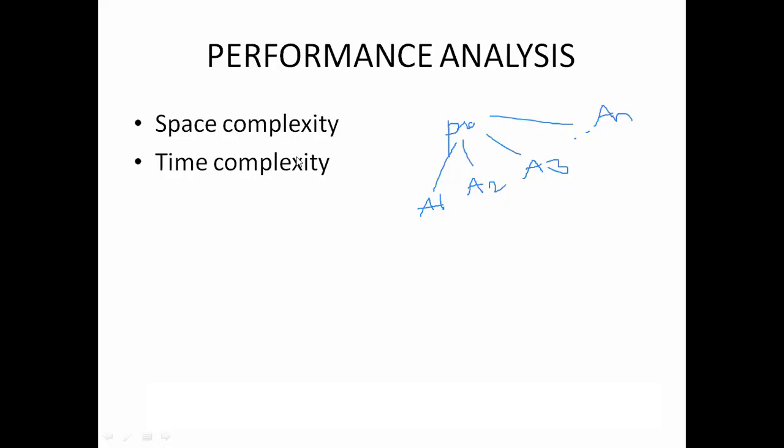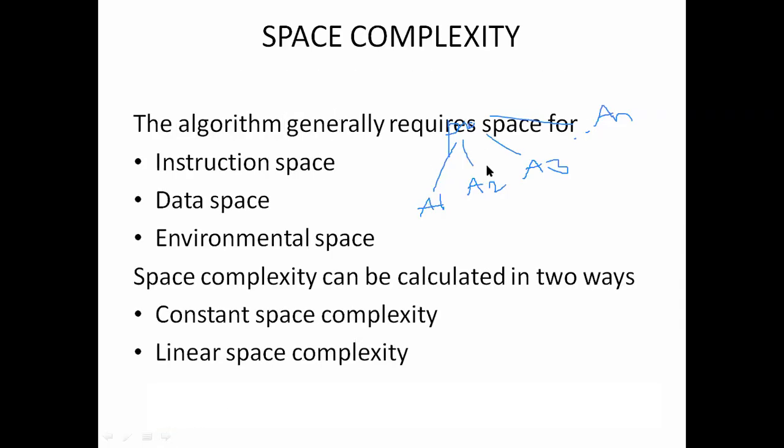So how do we calculate the space complexity? What is space complexity? The amount of memory space required for that algorithm. Generally, the algorithm requires space for these three things: one is instruction space, another is data space, and the third is environmental space. These three are required by the algorithm for space in memory.